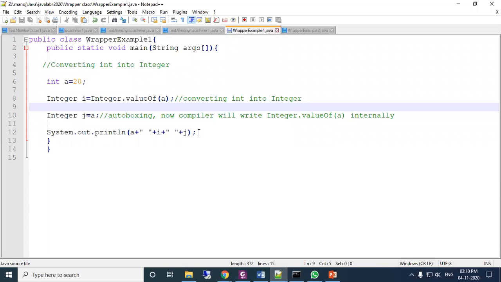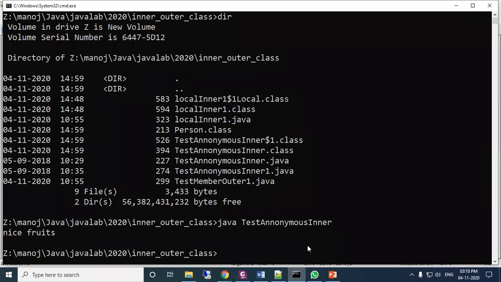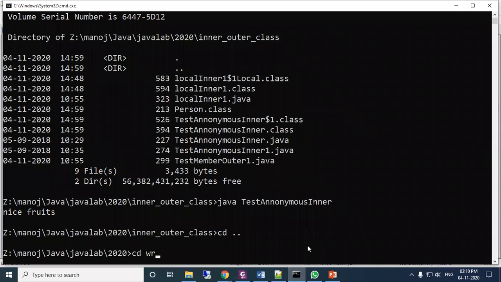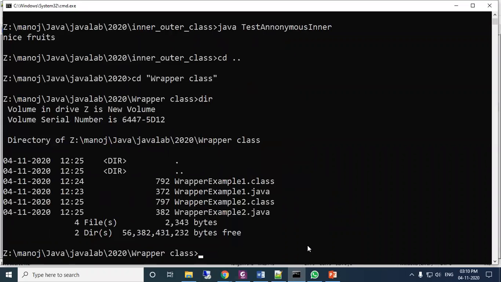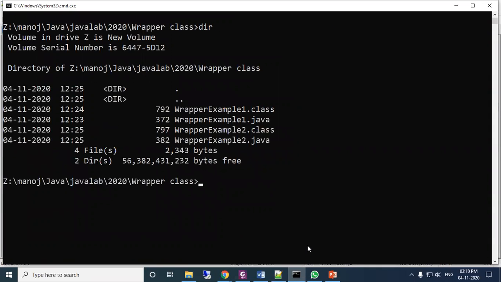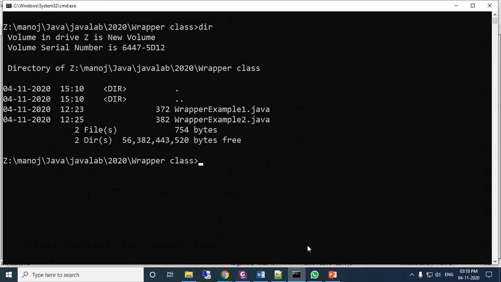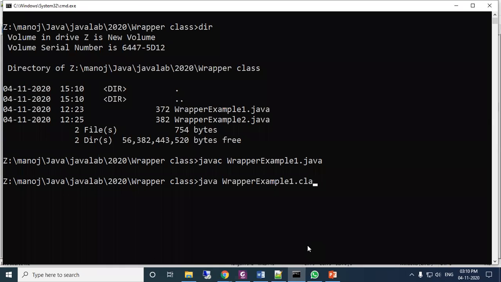Wrapper example 1, let us compile and execute it. So the output is 20, 20, 20.